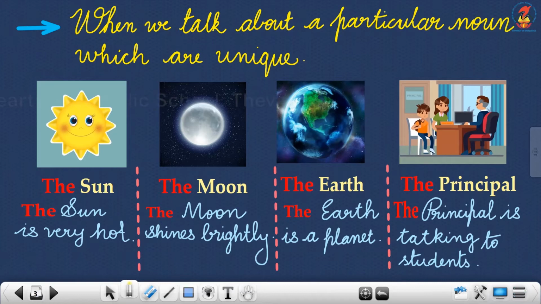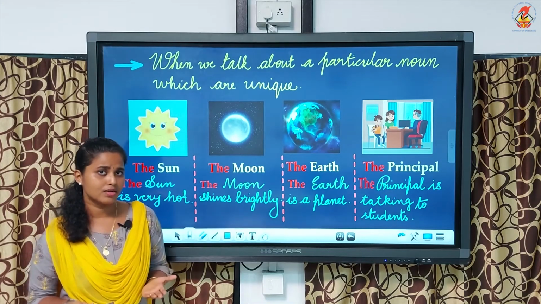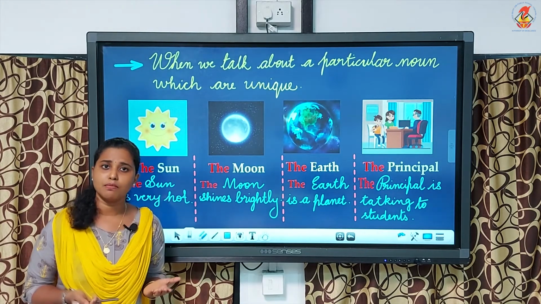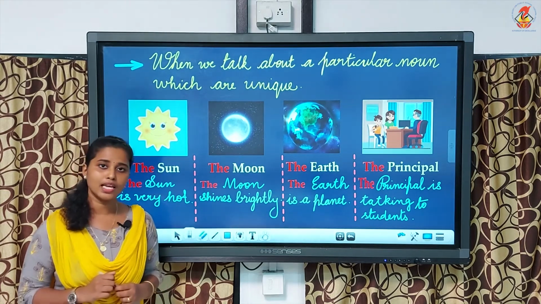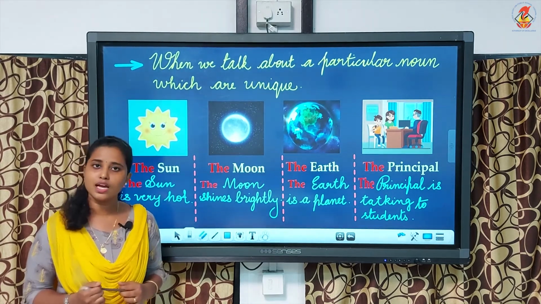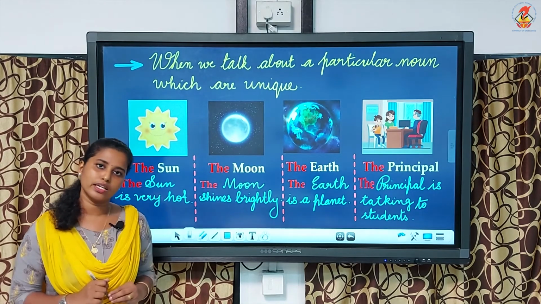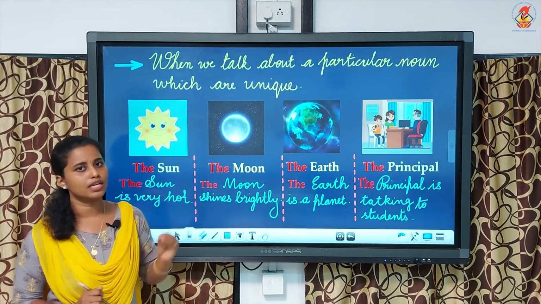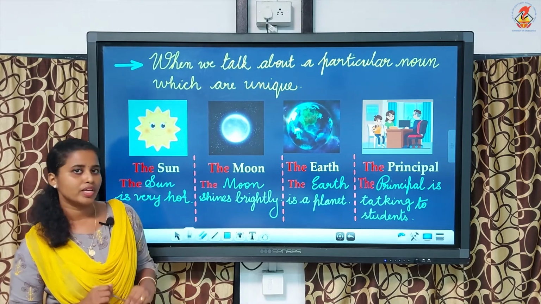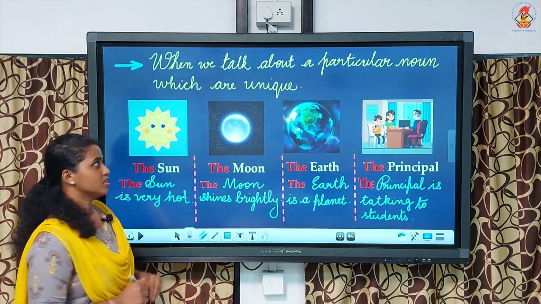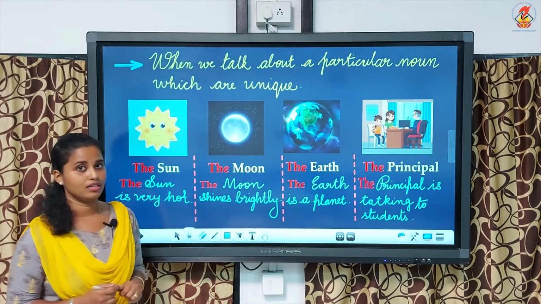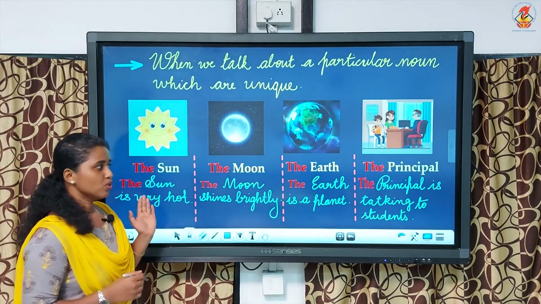So the first rule is, when we talk about a particular noun, we use the. You will know what nouns are, right? What are nouns? Yes, the name of a person, place, animal or thing is called a noun. So we can use the article the before a particular noun, and also before nouns which are unique. Okay, so I am going to show you a few examples.